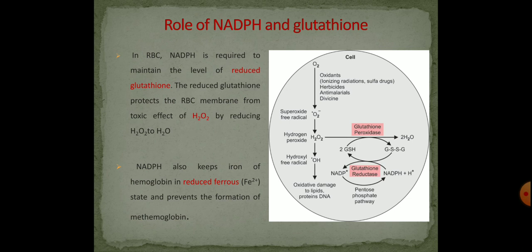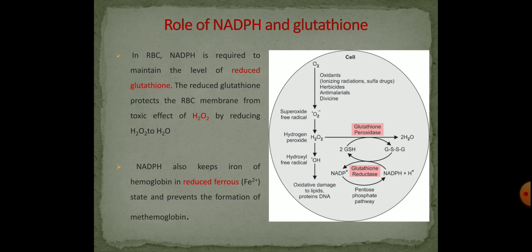So the role of NADPH+H+ and glutathione. In RBC, the NADPH+H+ is required to maintain the levels of reduced glutathione. The reduced glutathione protects the RBC membrane from toxic effects of hydrogen peroxide by reducing hydrogen peroxide to water. Apart from it, the NADPH also keeps iron of hemoglobin in the reduced ferrous state and prevents the formation of methemoglobin.